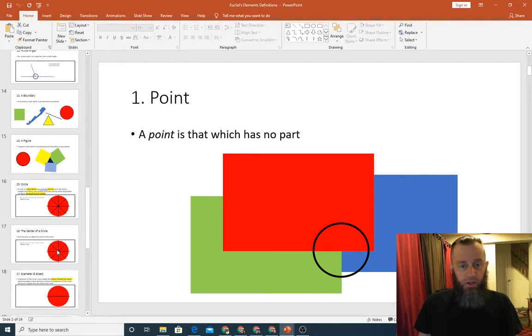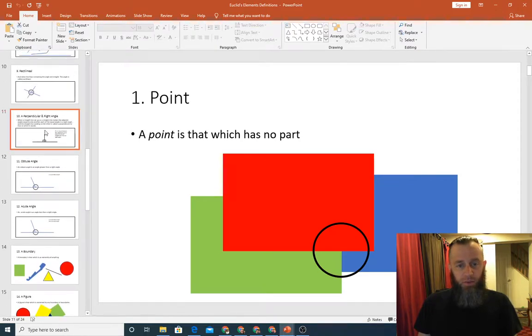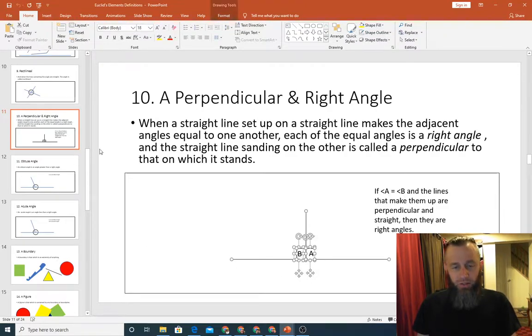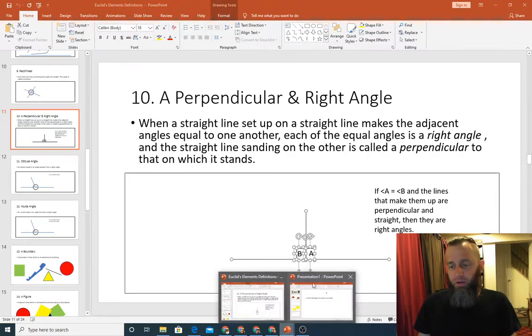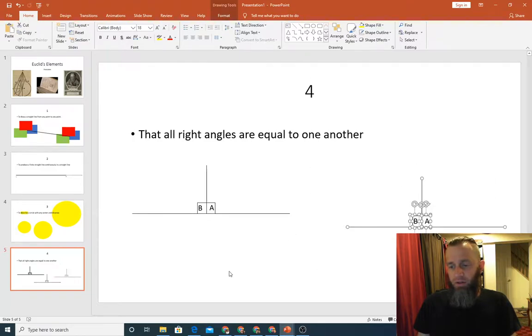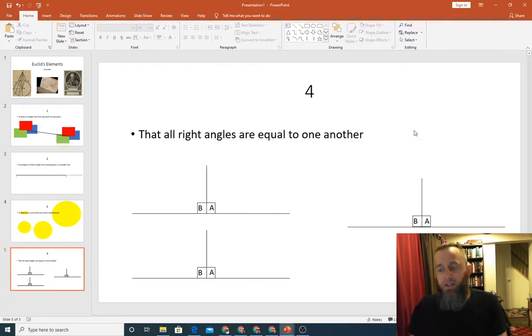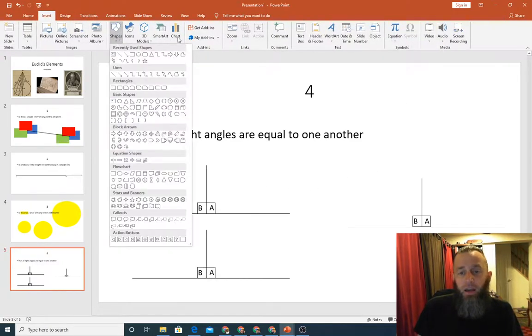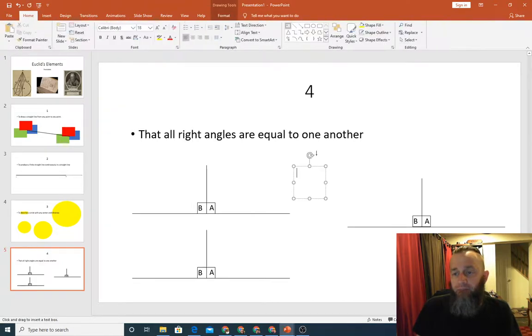I'm sorry, I'm scrolling here because I'm looking for my right angles. Here's my right angles definition. Here are my right angles, right? So there are my right angles. I'm going to steal them for this other PowerPoint. There we go. Right. So let's just do some other ones over here. I'll do a third set down here. Right. So since they're right angles, we know that angle A is equal to angle B.